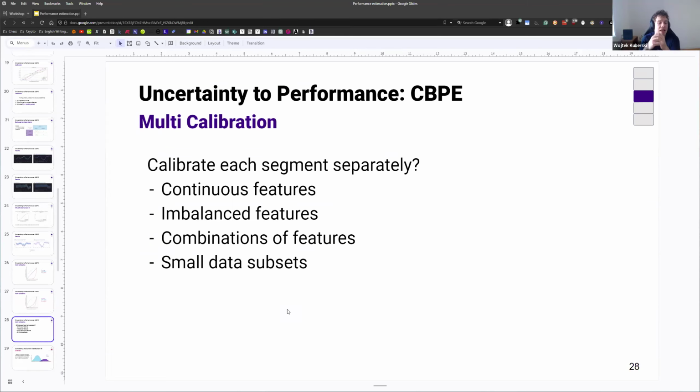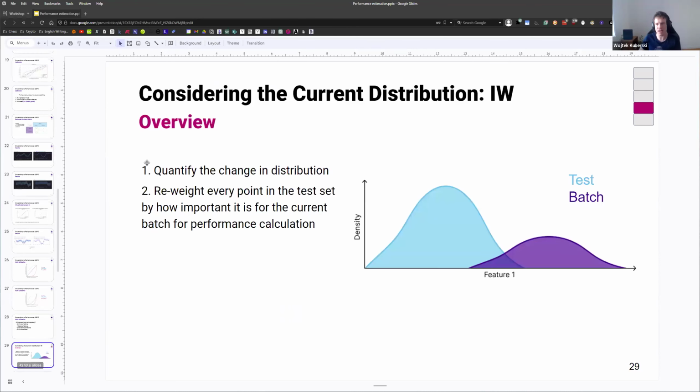And the last thing is that the covariate shift might happen not along an axis of one specific feature, but along a combination of features. So the only thing that drifts is, for example, that we have more people who are at the same time old, rich, and green. Then again, if we look at this subset small enough, we will never have enough data to actually calibrate it. And there is a solution, but before I go into the solution, let's try to figure out a different approach that will actually give us the tool to solve this problem. And this different approach is importance weighting.